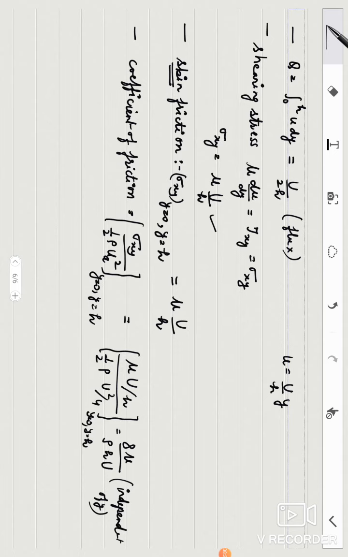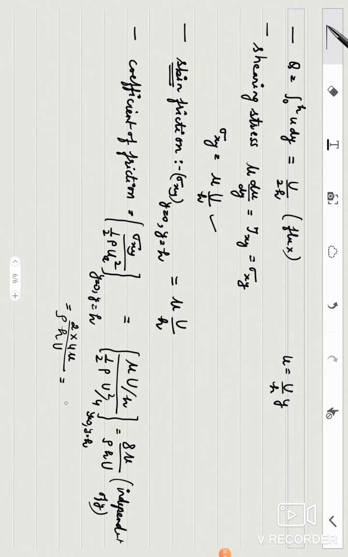For example, if in this expression I put this equal to mu, or I'll write here u by 2. I may write it from here. You see, this may be written as twice into 4 mu upon rho h u.